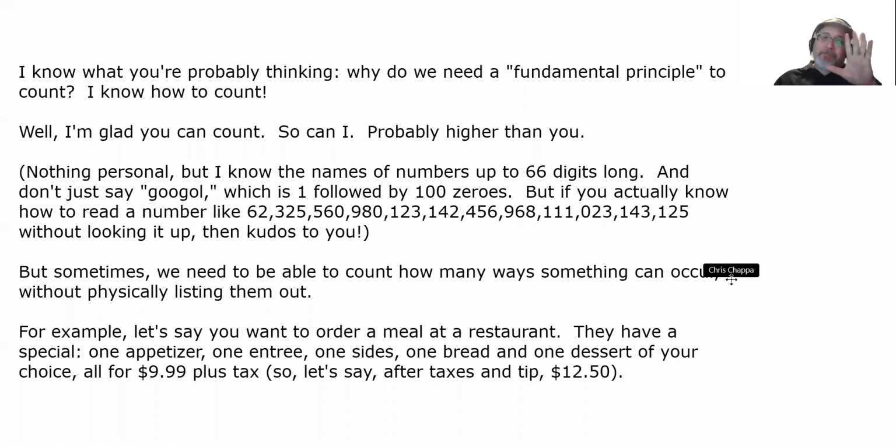But if you actually know how to read a number like 62 decillion, 325 nonillion, 560 octillion, 980 septillion, 123 sextillion, 142 quintillion, 456 quadrillion, 968 trillion, 111 billion, 23 million, 143,125 without looking it up, then kudos to you.